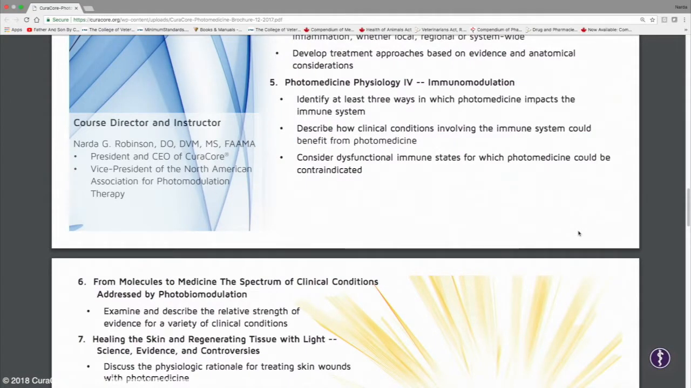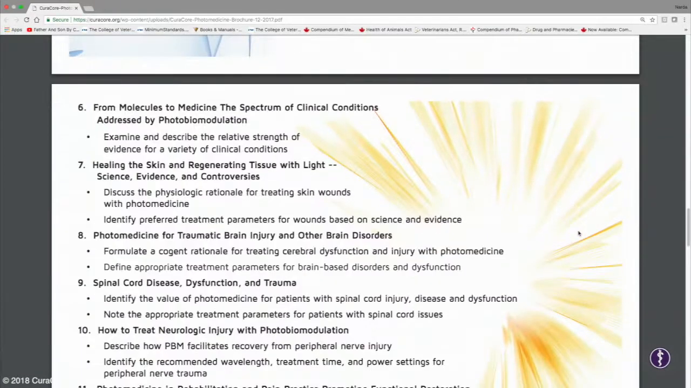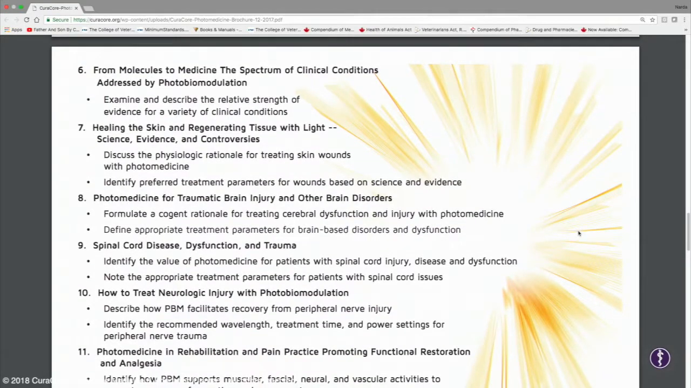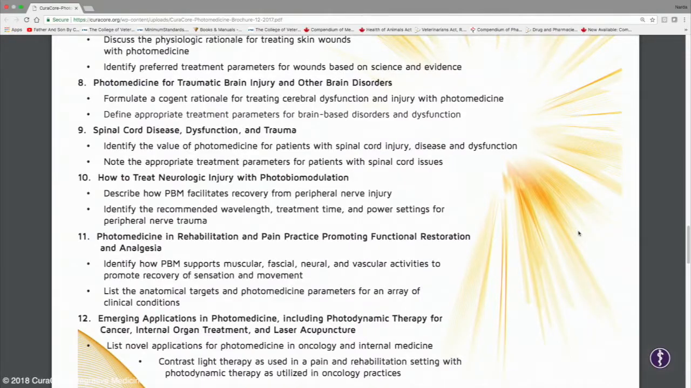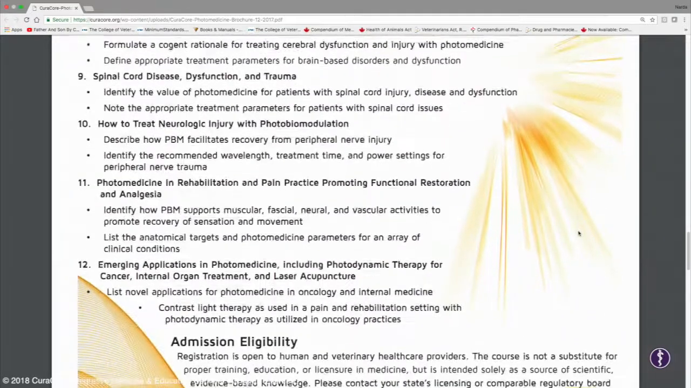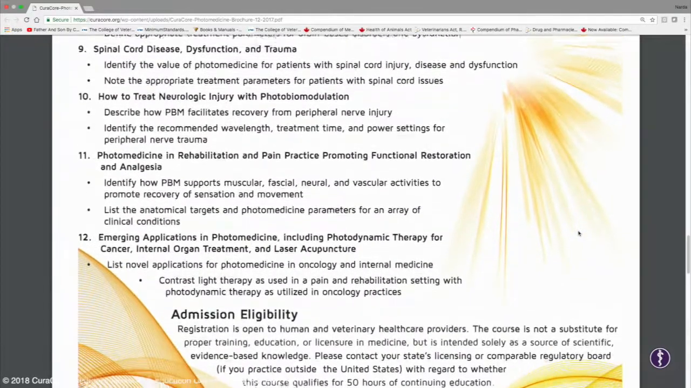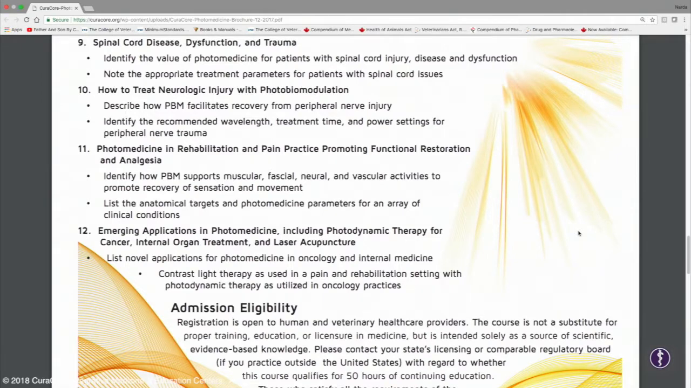For the next module, we'll be talking about how photomedicine affects the immune system, and then taking a look at the research and looking at the relative strength of photomedicine for various clinical conditions. Then we'll be moving towards the skin and tissue and how we can heal chronic wounds, and then traumatic brain injury, brain disorders, spinal cord dysfunction and trauma, and treating peripheral nerve injury with photomedicine, which is very strong.